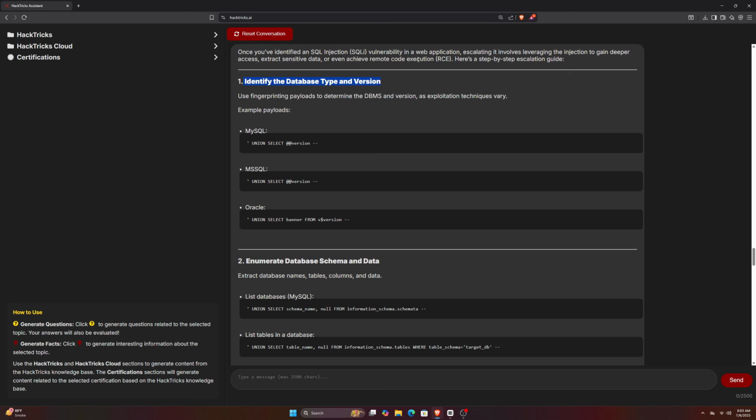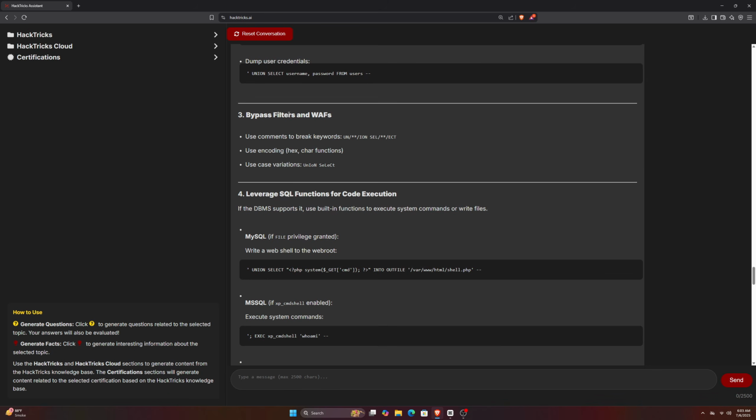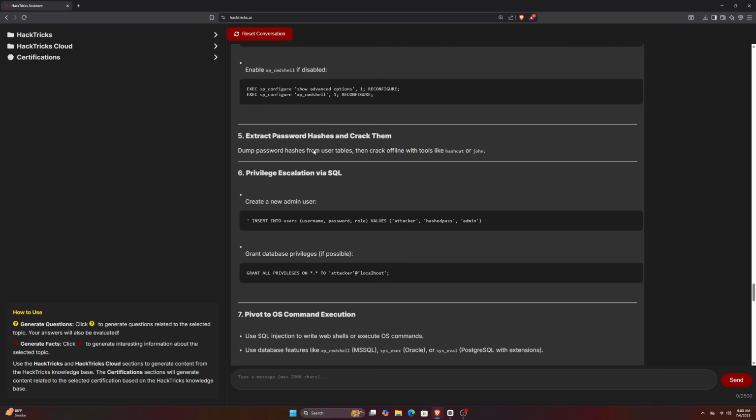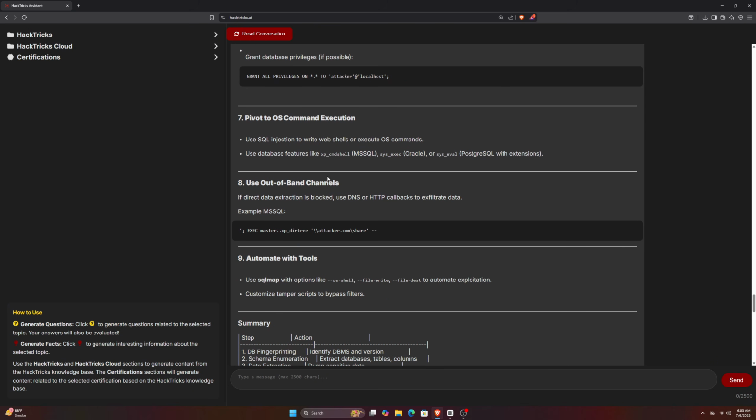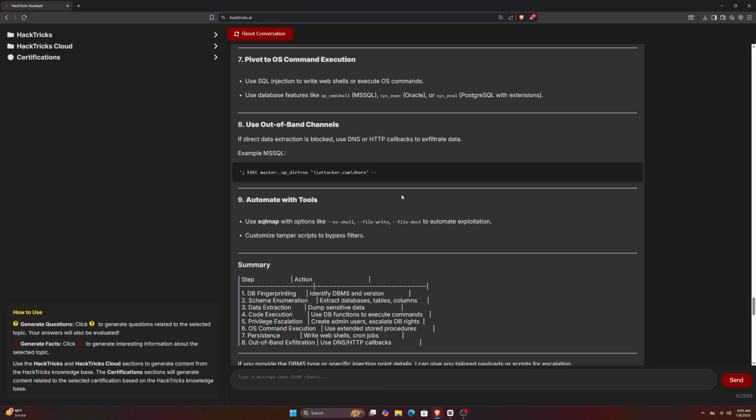It told me that I could even get remote code execution using the discovered SQLi. It gave me a step-by-step breakdown on how to do that, how to find the version, list databases, bypass filters and firewalls, and much more. SQLi can be very dangerous, and if you guys want a full video on it, comment down below and I'll get one made for you.